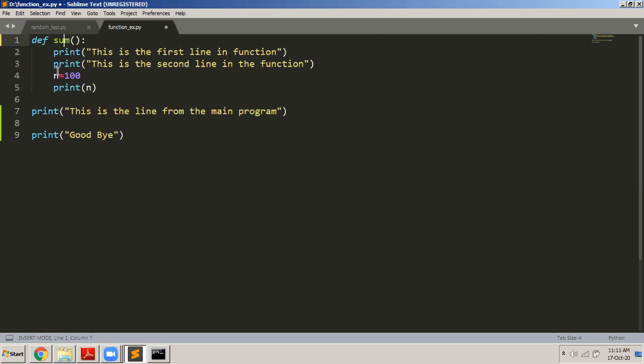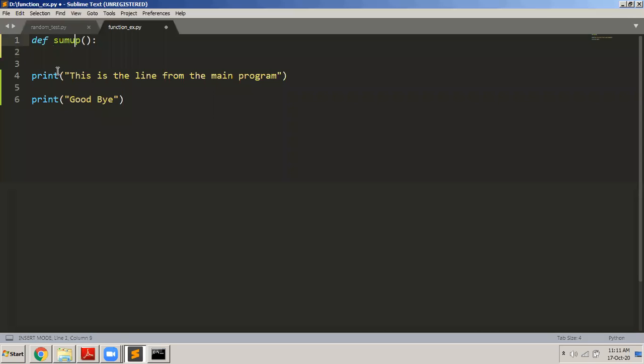Now, I will change this program and I will write a function called sum up. Okay, some name I'm giving. To this function, I will pass some parameters. So whenever I call the function, I have to pass parameters, and then this function will process those parameters and send the value back, or it can display it there only. So I'm writing a function called sum up, and I'm passing parameters like a, b, c. Let us say I'm passing 3 parameters to the function. Parameters, when you define it in a function, should be separated by commas.